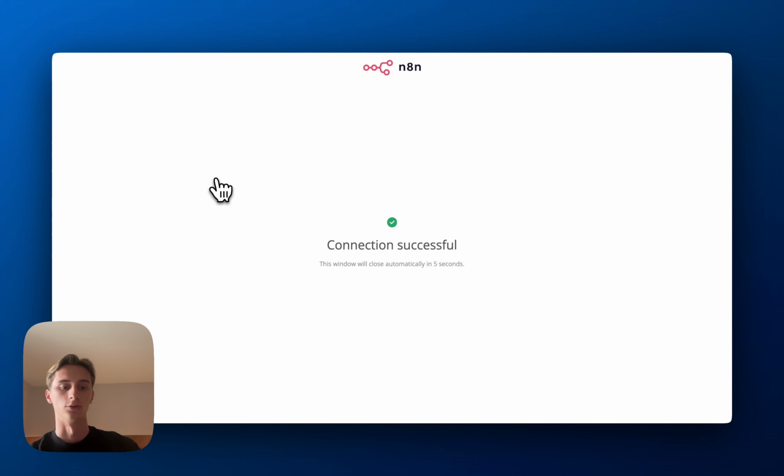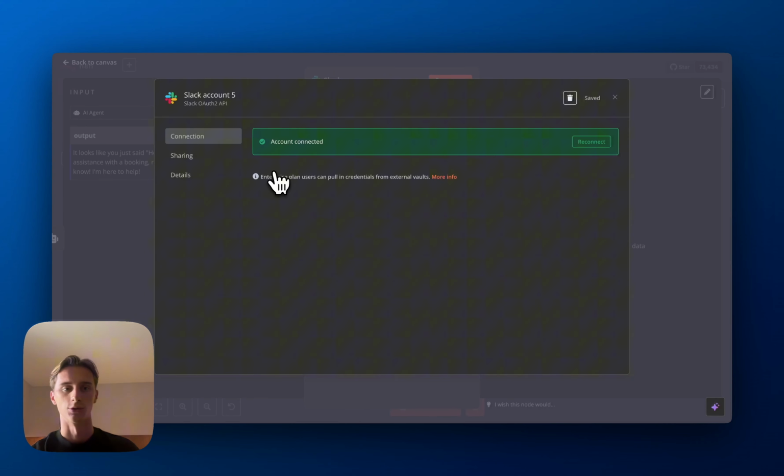So n8n will be able to send out messages and post them on Slack. That's why we have to do that twice: one is for the trigger and one is to be able to send out a message.